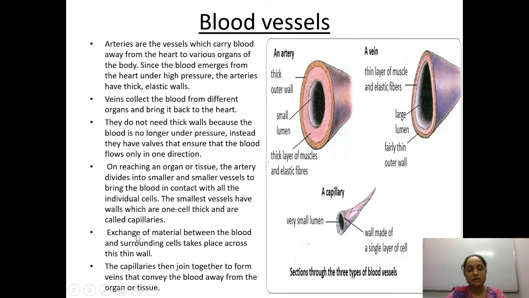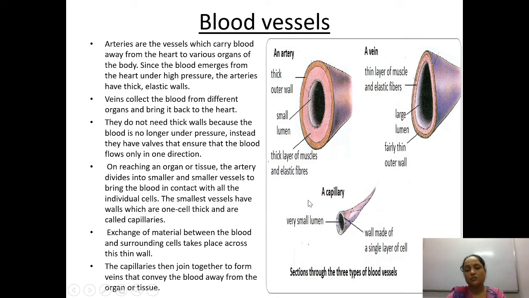Okay, and next thing, exchange of material between the blood and surrounding cells takes place across this thin wall. This thin wall exchanges the materials because it has a very thin structure, so material can ooze out from this capillary, and it will be termed as lymph, which we are going to discuss in later stages. The capillaries then join together to form veins that convey the blood away from the organ or tissue. So when they connect together and carry waste materials, they are termed as a vein.